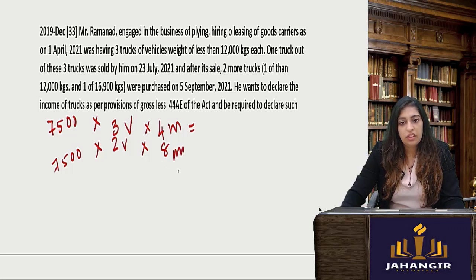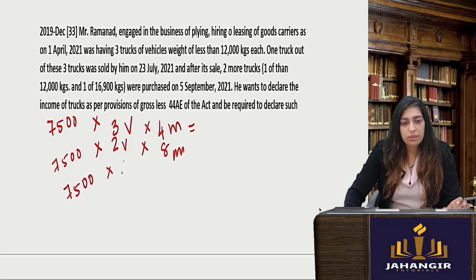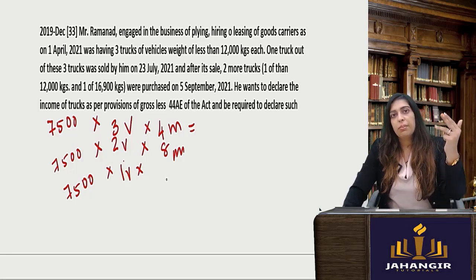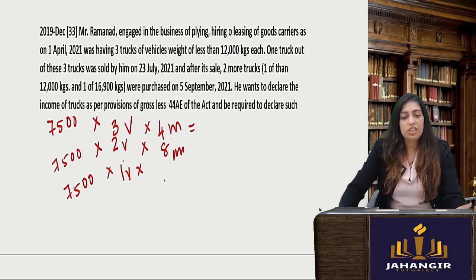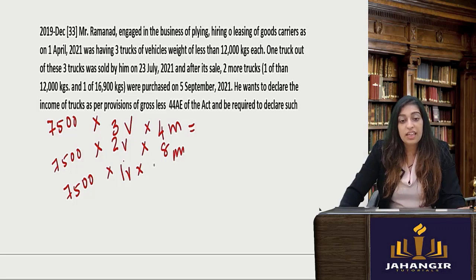Now, see what happened. After its sale, 2 more trucks, one of less than 12,000 and one of 16,900, were purchased in September. So, there was one which was less than 12,000. So, let's take 7. One vehicle was purchased. And for how many months? September, October, November, December, Jan, Feb, March. 7 months. Okay, what did I say? Even if it is one day, you will have to take the whole month.